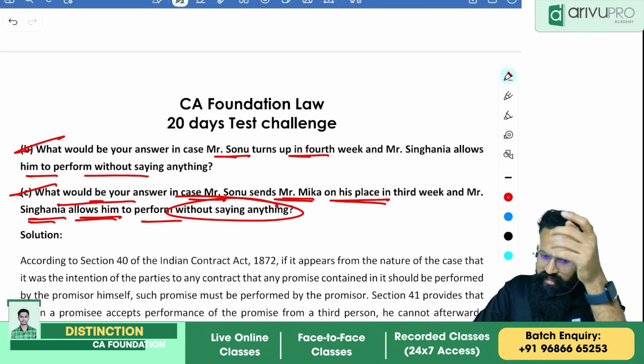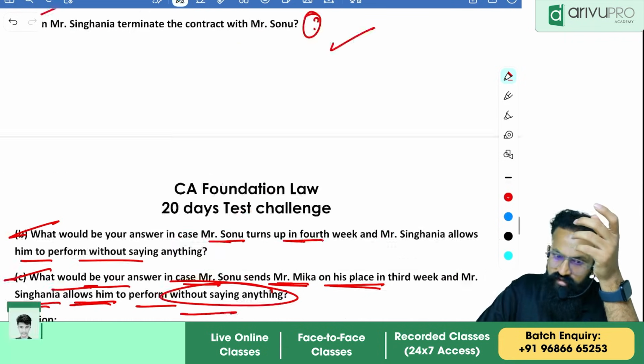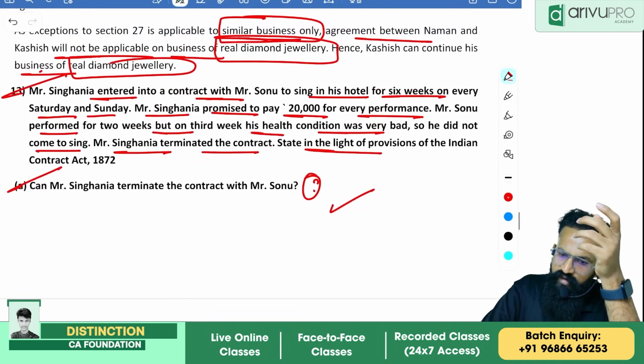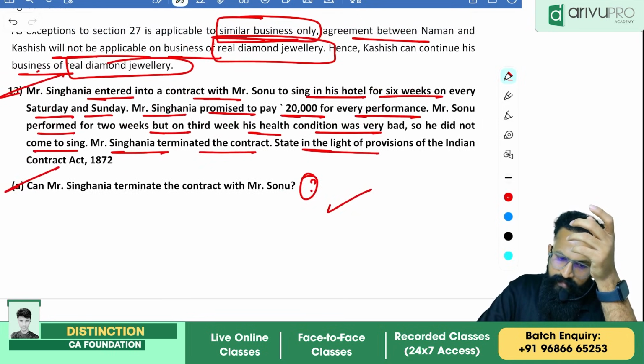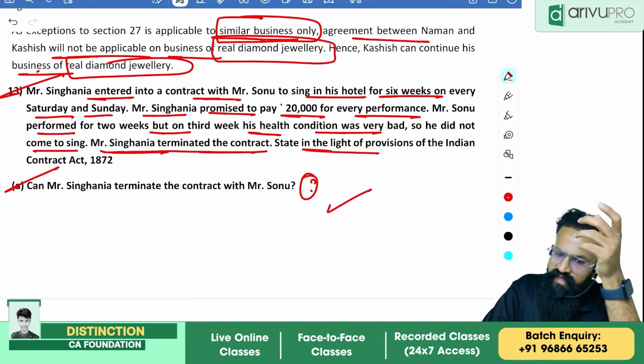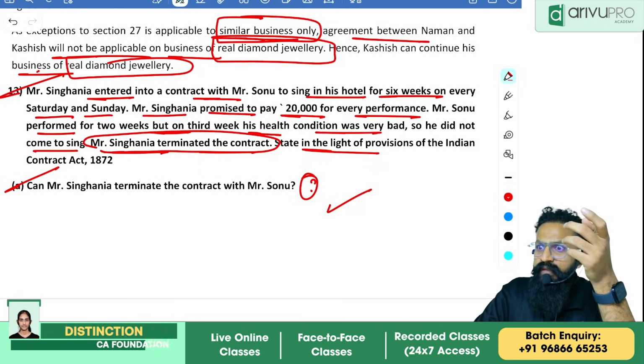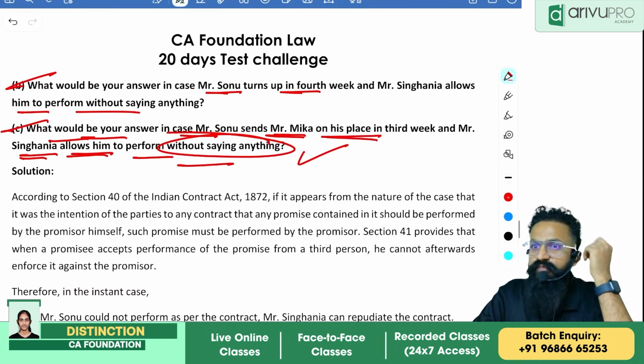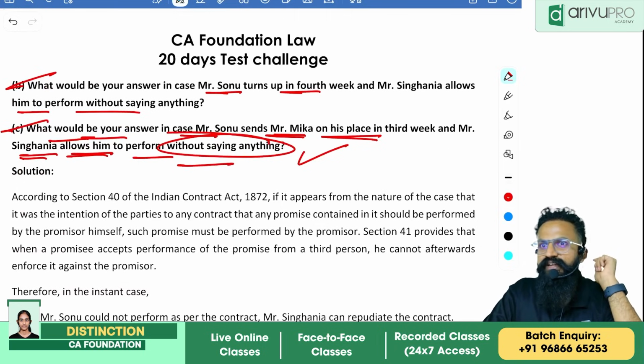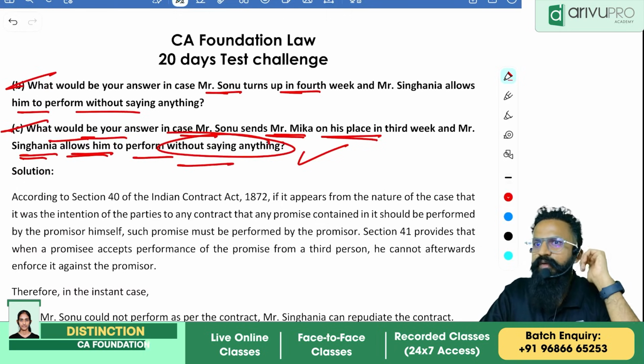Hello. Now they are telling, without saying anything. So now they are asking you, the answer is the same, no? Can Mr. Singhania terminate the contract in the 3rd scenario? No, he is allowing. Because you have allowed. Now what is my provision? What are you expected to write? Remember, who can perform the contract?